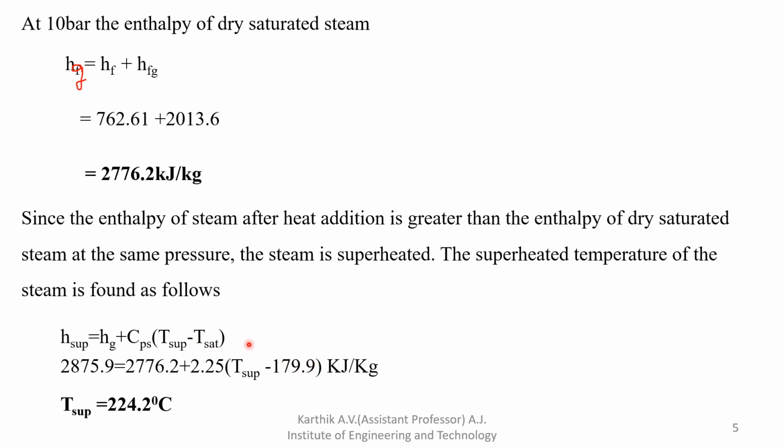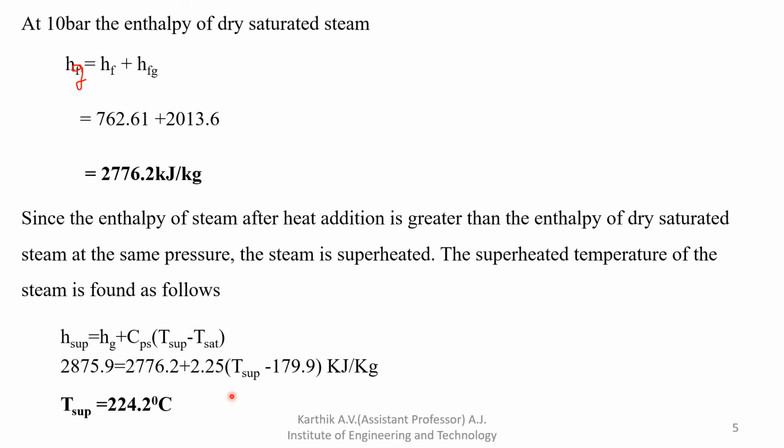Here the unknown parameter is T superheated, which we have to find. Cps is not given, so assume 2.25 kilojoule per kg Kelvin. If it is not given, you just assume 2.25.